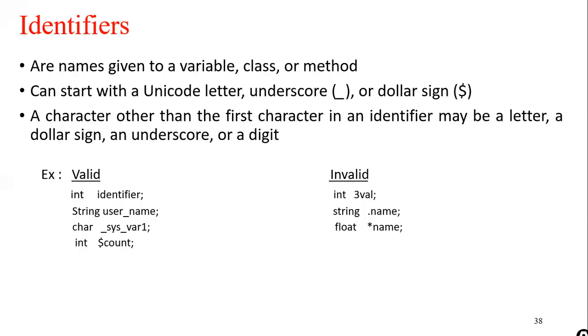So these become your valid identifiers. It's starting with a character, so it's valid. The string username is starting with a character, so it's valid. Another one is starting with an underscore. We can start identifiers with an underscore, so it's valid. We can start with a dollar sign, so even that is valid. We cannot start with a number, so that one is invalid. We cannot start with any other special symbol, so these two are also invalid. So when we are giving names to variables, classes, or methods, we should be careful with these rules.